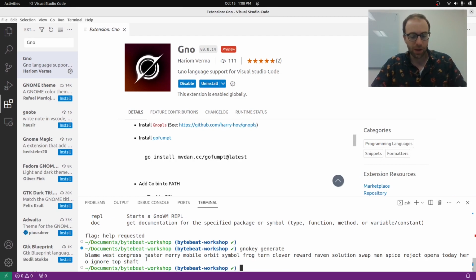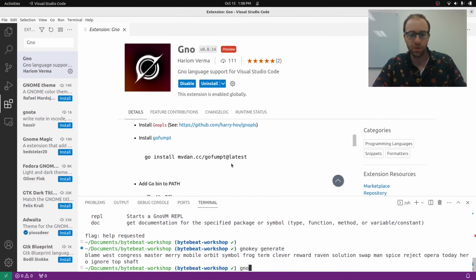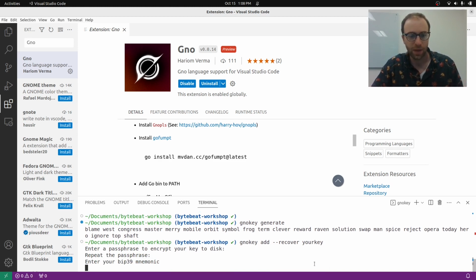So now we'll write gnokey. Now we'll do gnokey add, and we'll make a new key. gnokey add, recover, and then my key. So I already have my key, so I'll do your key. And then enter a passphrase again, and then this BIP39 mnemonic.